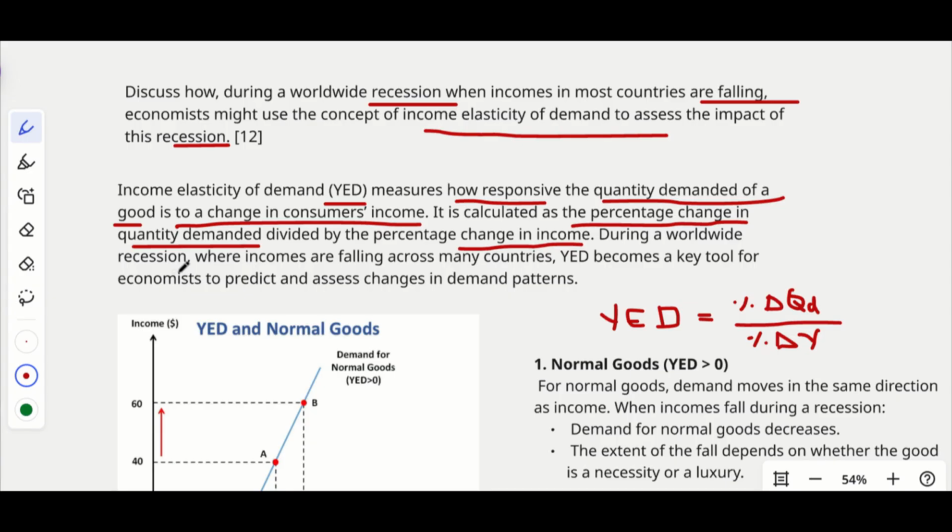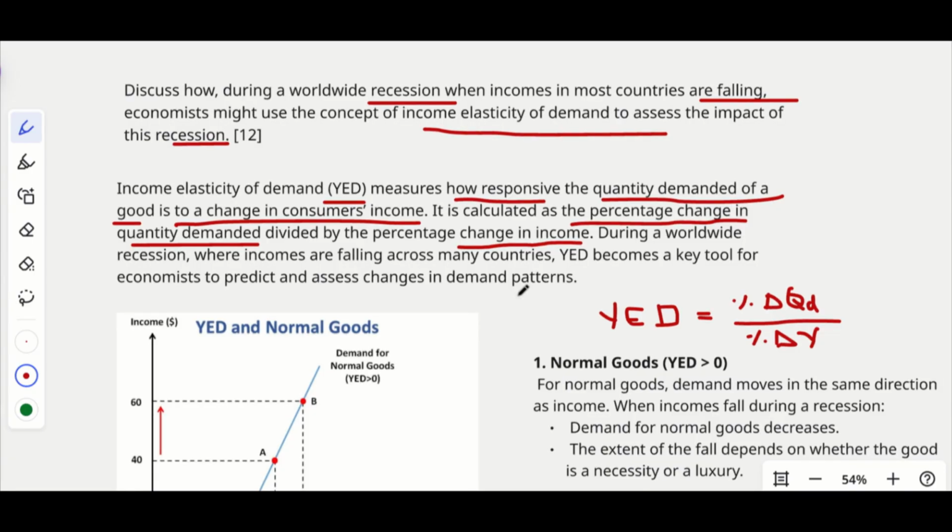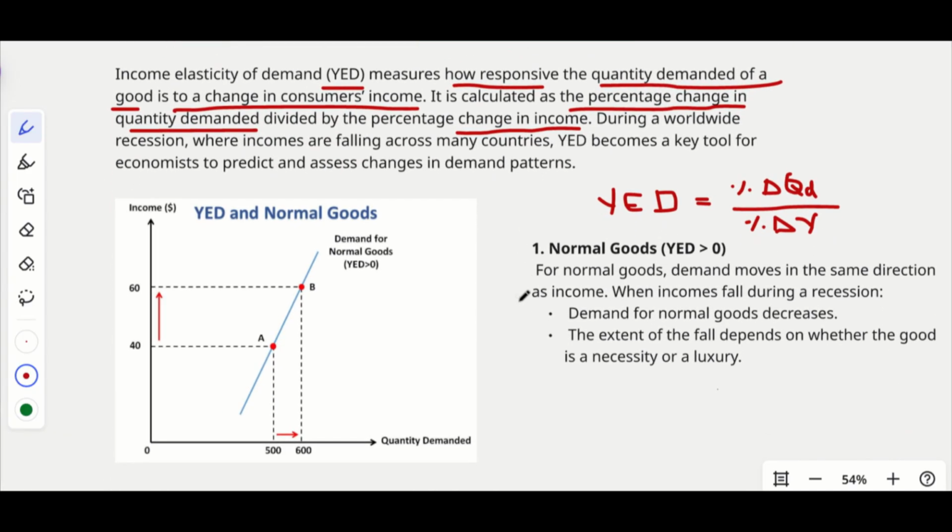So during a worldwide recession where income is falling across many countries, income elasticity of demand becomes a key tool for economists to predict and assess the changes in demand patterns. So we have to check for different products how the change in income affects them. Okay, so let's start with the normal good. What do you mean by a normal good?